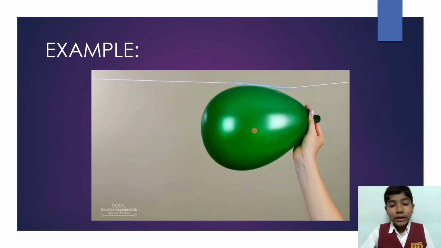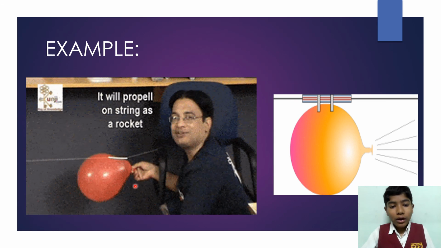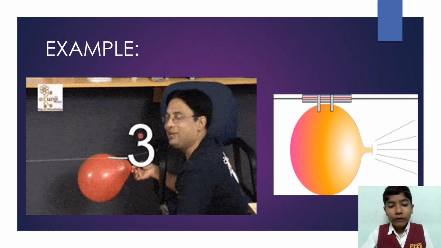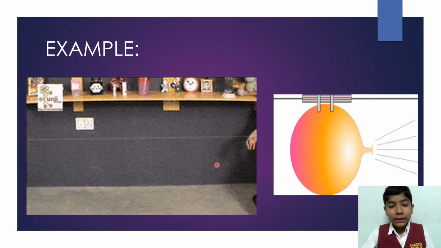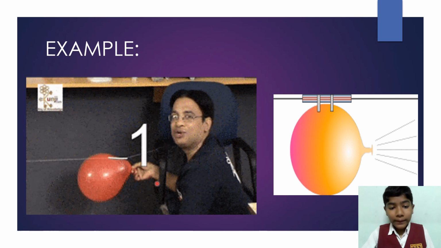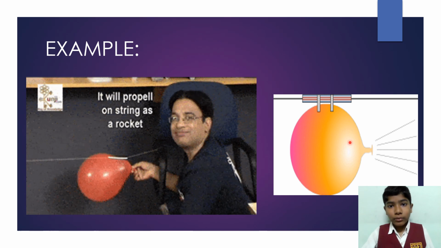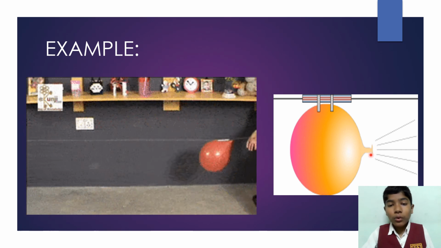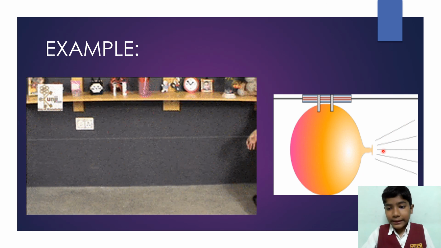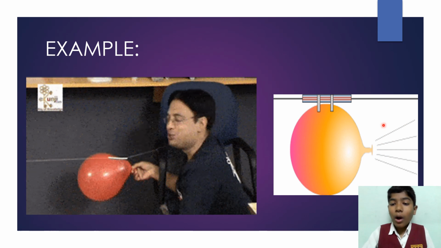For this, we need a balloon, a straw, and a thread. We have to arrange them like this, as shown in the picture. We inflate the balloon and release it. As soon as we release it, the balloon is going to travel from one point to the other. Why? Because of the third law of motion. The balloon releases the air in this direction and the balloon moves in the opposite direction.